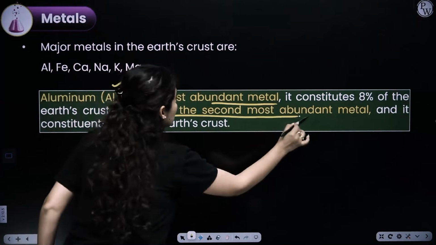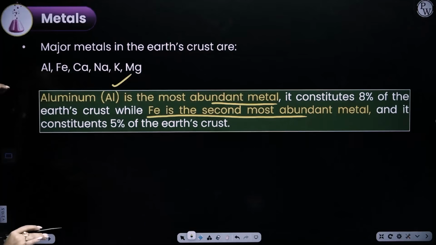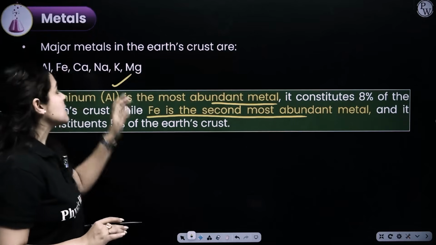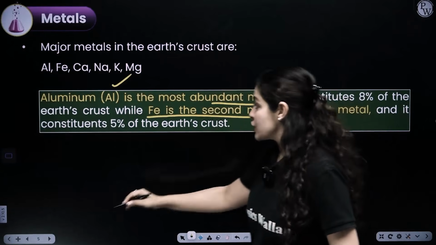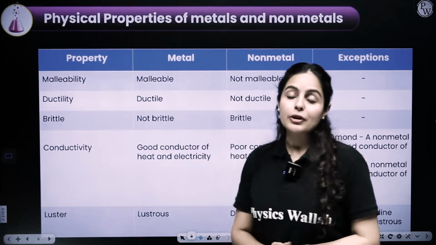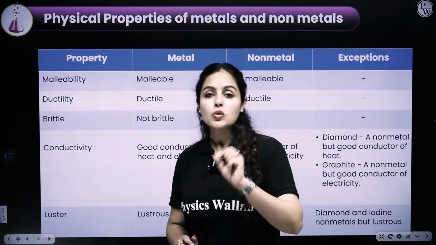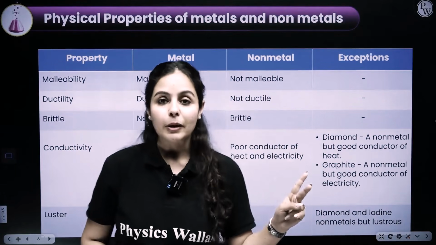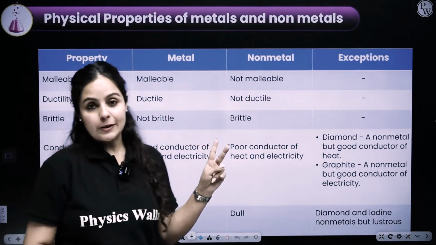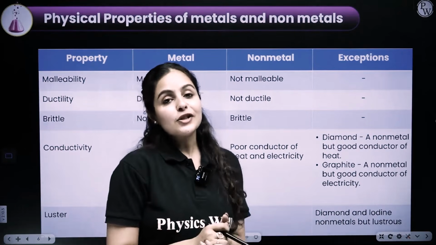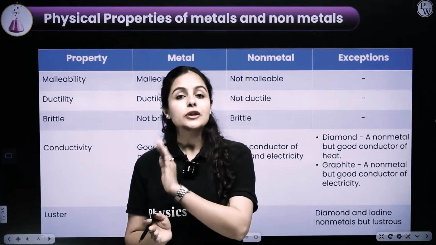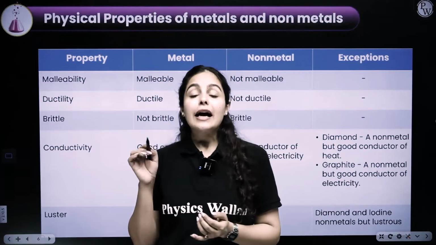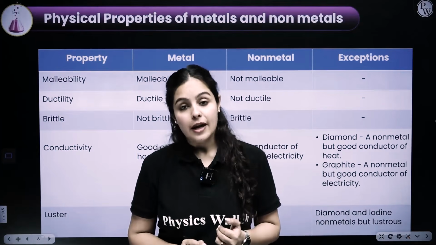Iron is the second most abundant metal, and the major metals found in earth crust are aluminium, calcium, sodium, potassium, then we have magnesium, iron, and so on. But you have to remember which element is most abundant and the second most abundant element in earth crust. Alright guys, now it's time for us to talk about physical properties of metals and non-metals that you are learning since your grade 8. Now, what is important in your grade 10?